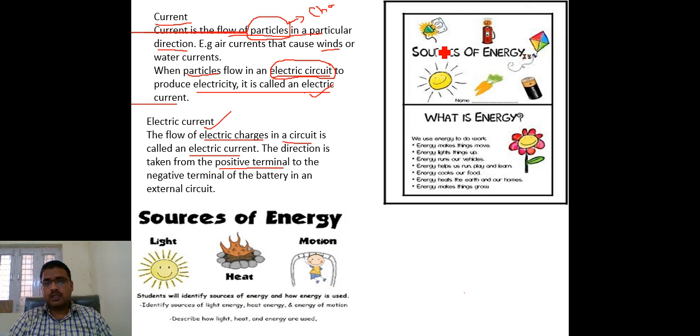Energy makes things move, energy runs our vehicles, energy gives us the ability to run and play, energy cooks our food, energy helps the earth and our home, energy makes things grow. These are the energies. These are the electric cells. This much you have to understand here.